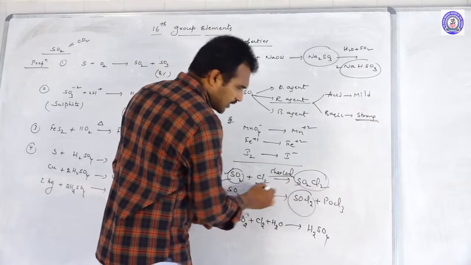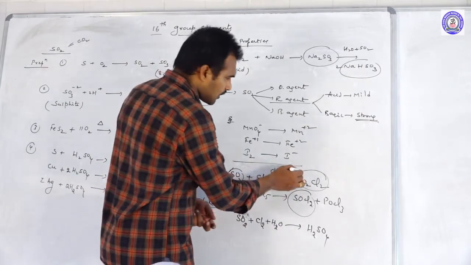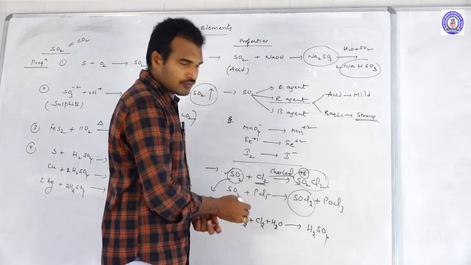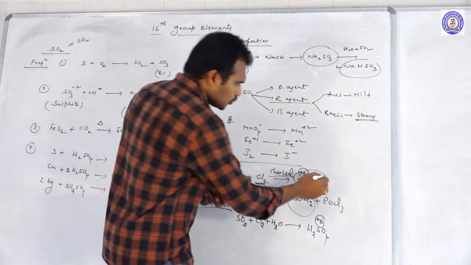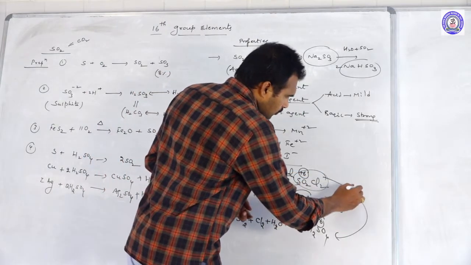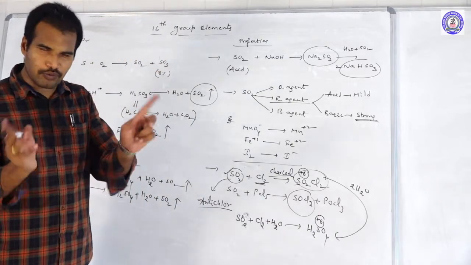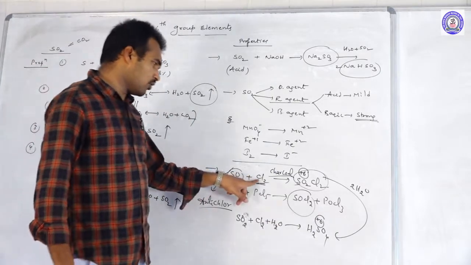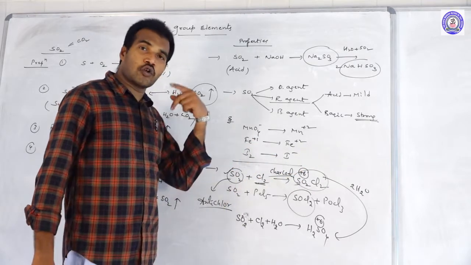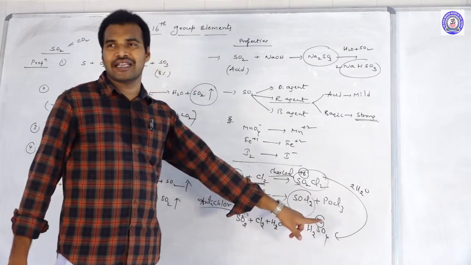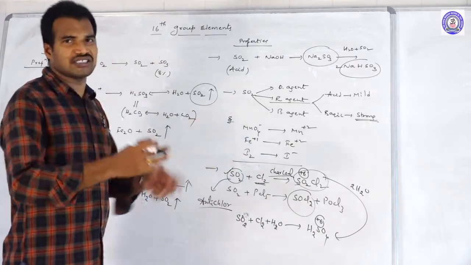What is the oxidation state of sulfur? Both are the same. In SO2Cl2, sulfur is in oxidation state +6, and in H2SO4 it is also +6. Or else, if you just hydrolyze SO2Cl2, you will get H2SO4 only. So both products are the same. When you send only chlorine to the SO2, SO2Cl2 will come. If you pass chlorine water to the SO2, we get H2SO4. Products are different, but the process is the same.